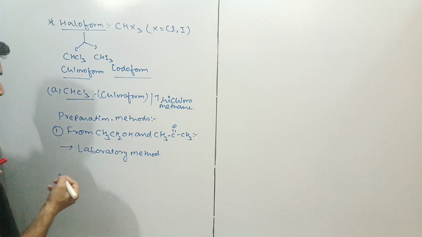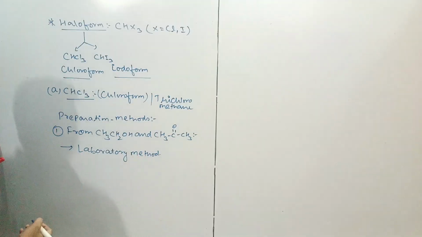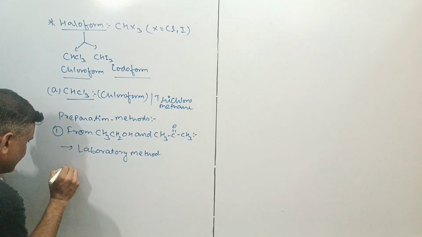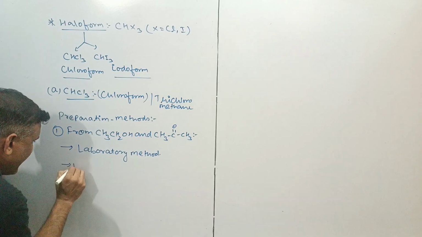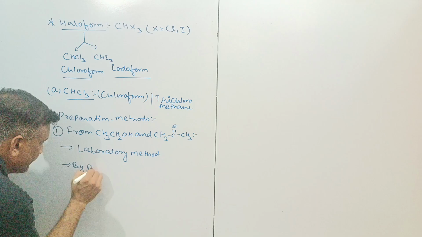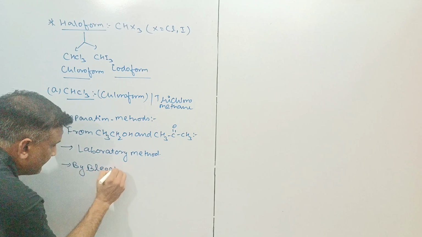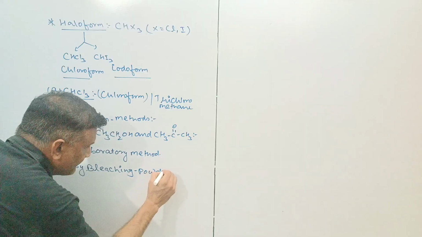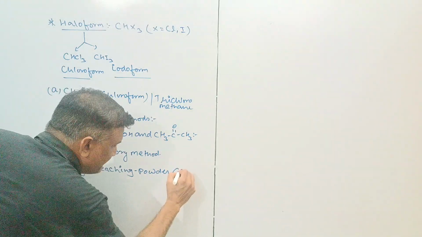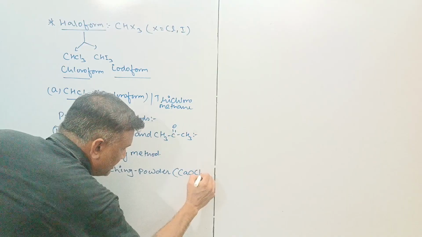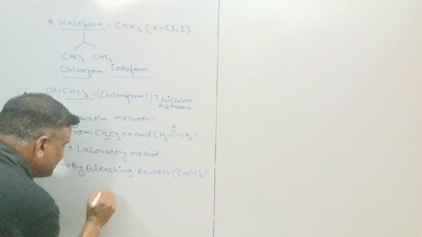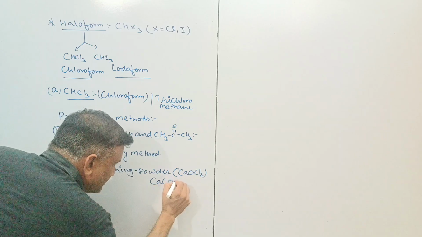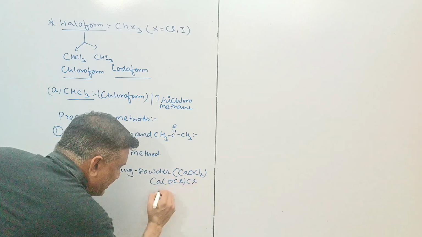So for the formation of CHCl3 chloroform, you can use bleaching powder. The formula for bleaching powder is CaOCl2. Another way to write its structure is Ca with OCl and Cl.